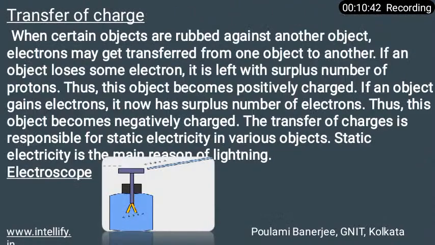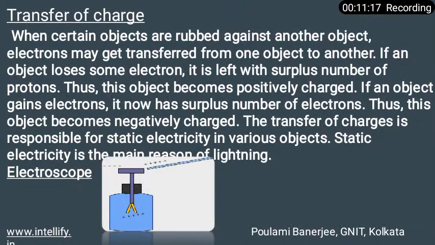Now come to the next slide, transfer of charge. We have seen the charge created by rubbing, the two kinds of charges present, and their interaction: the same kind of charges repel each other and different kinds of charges attract each other. Now we come to the transfer of charges, how to transfer charges from one matter to another.